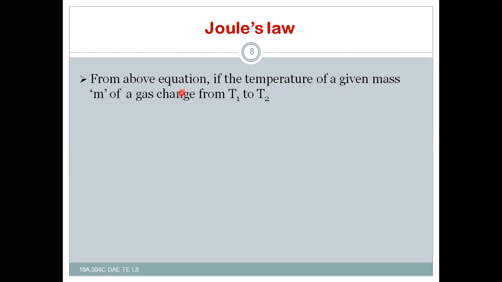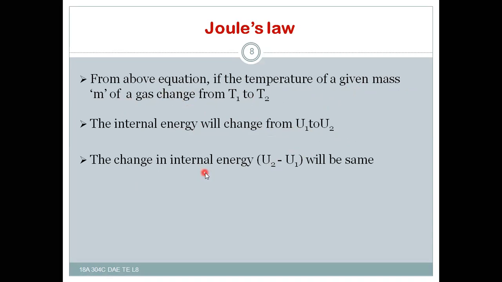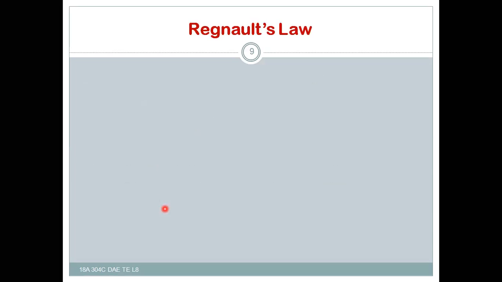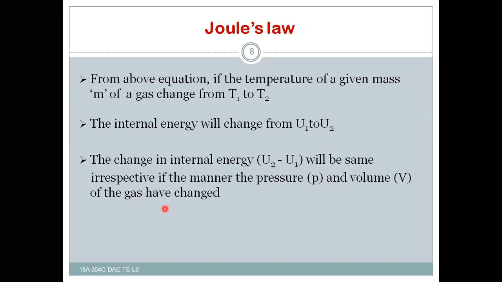From the above equation, if the temperature of a given mass m of a gas changes from T1 to T2, the internal energy will change from U1 to U2, and the change in internal energy U2 minus U1 will be the same, irrespective of the manner in which the pressure and volume of the gas have changed. Right? So this is all about Joule's law.